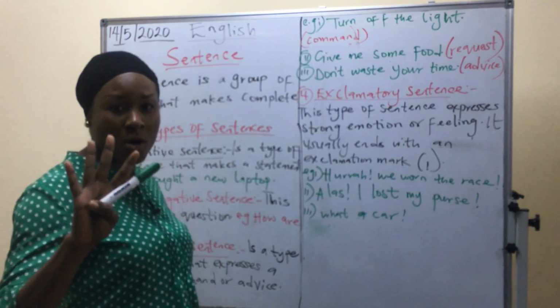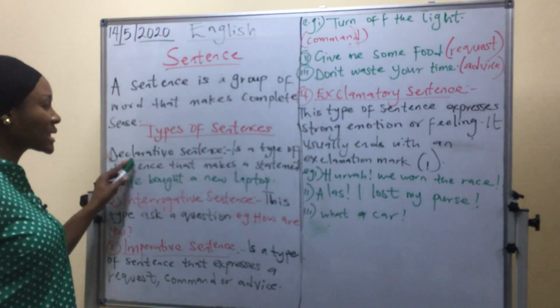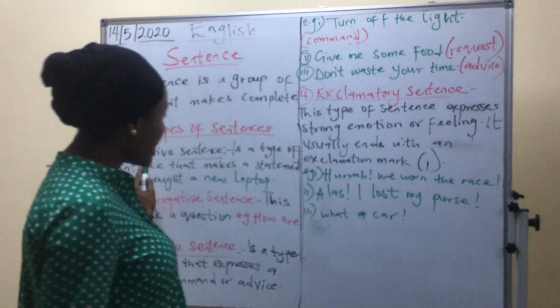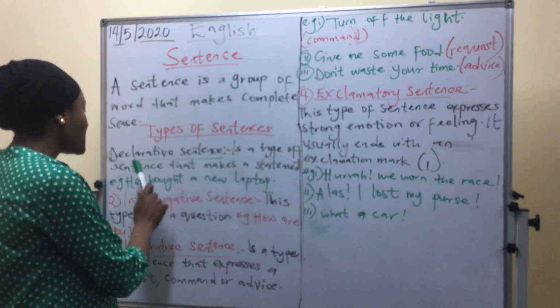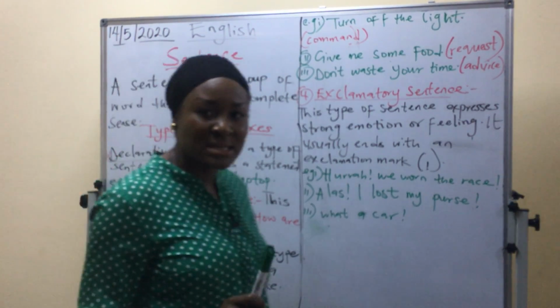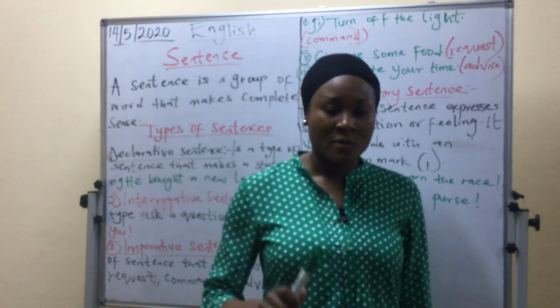Now there are four major types of sentences. The first one I'm going to talk about today is the declarative sentence. A declarative sentence is a type of sentence that makes a statement.